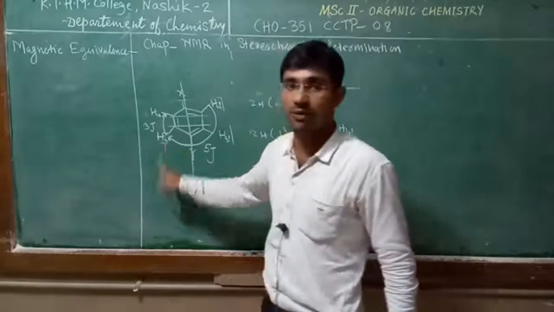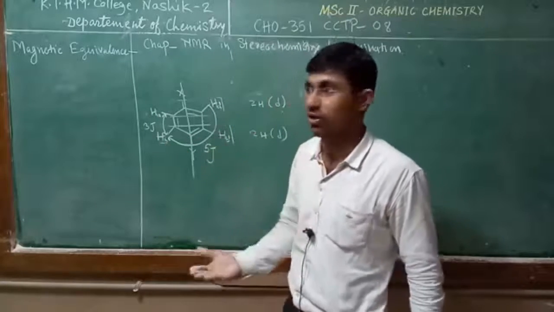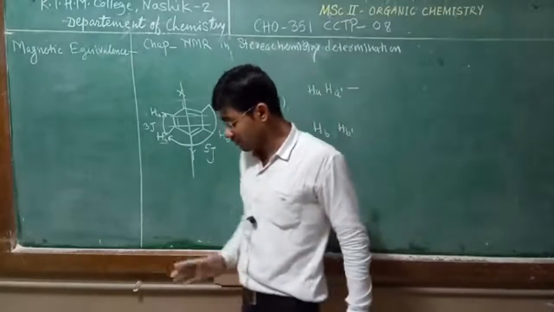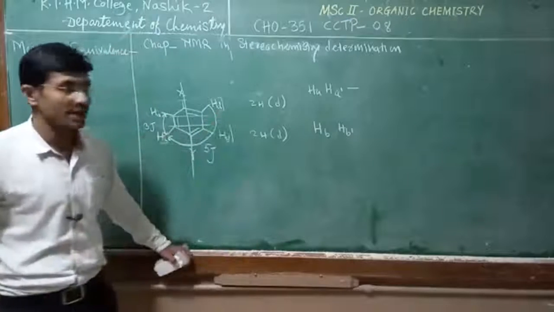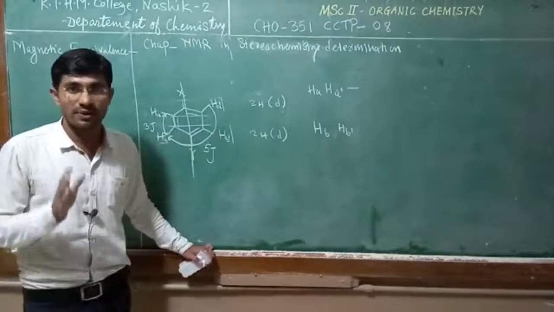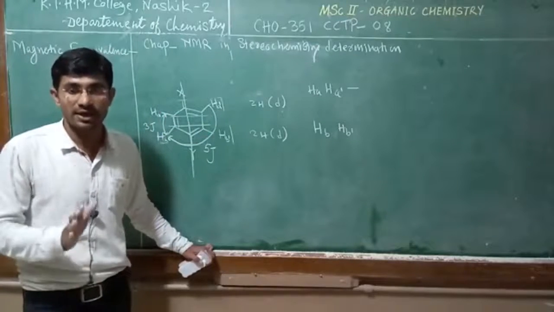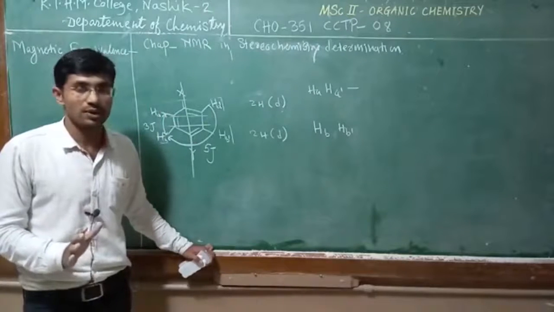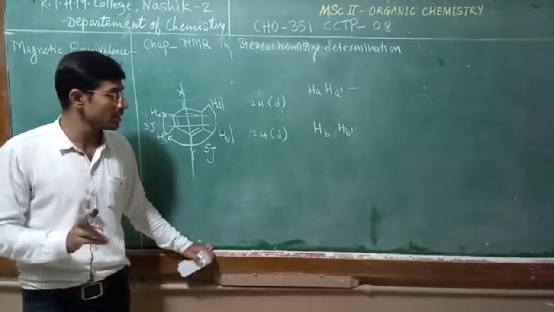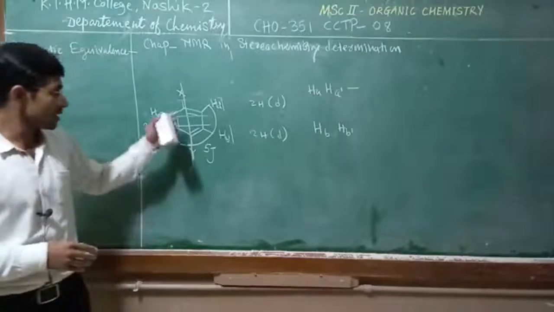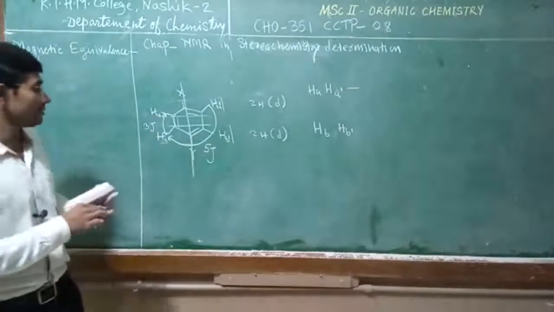It means they are coupled with other nuclei with different coupling constant values. From this we conclude that these two protons Ha and Ha dash are chemically equivalent but magnetically non-equivalent. So they give different signals, they do not give a single signal. Because of that we say that they are magnetically inequivalent.